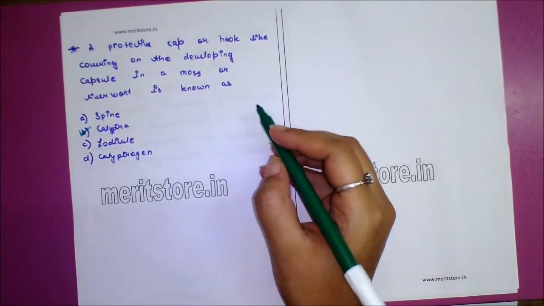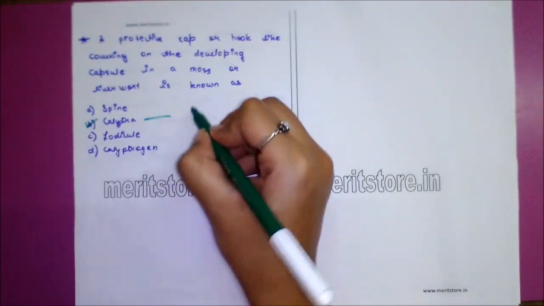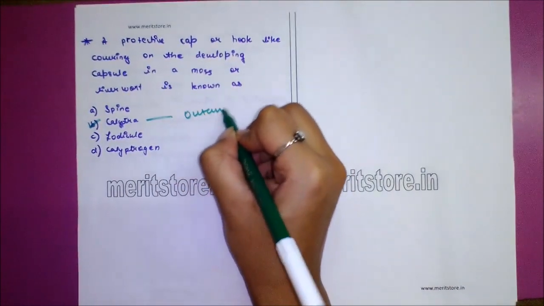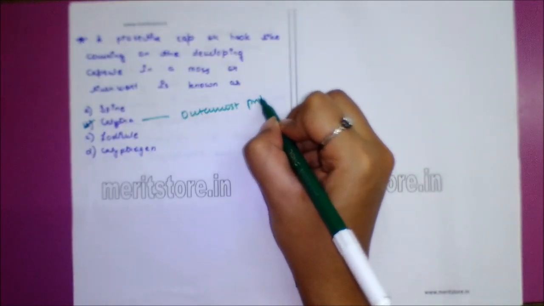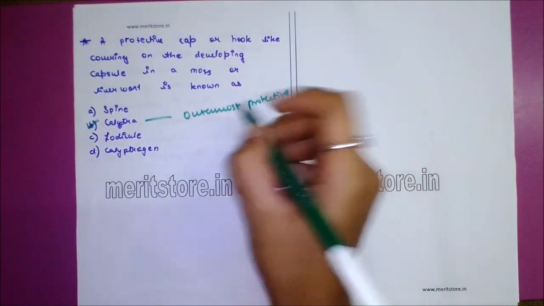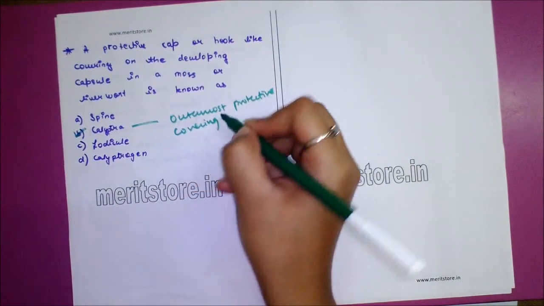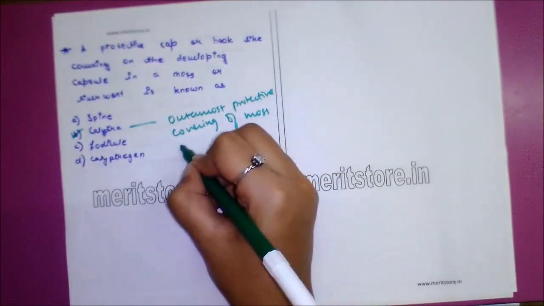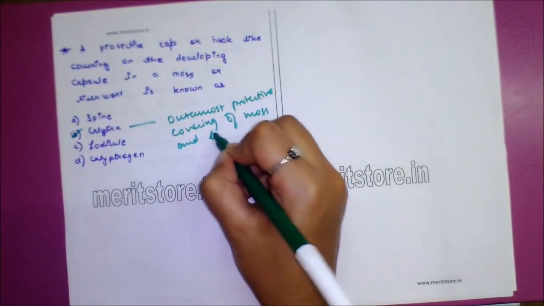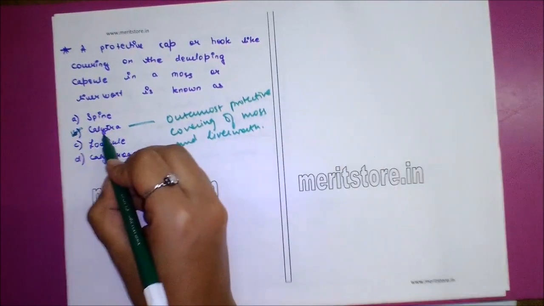It is the outermost protective covering of moss and liverwort. So option B.